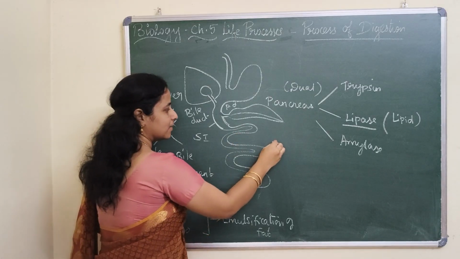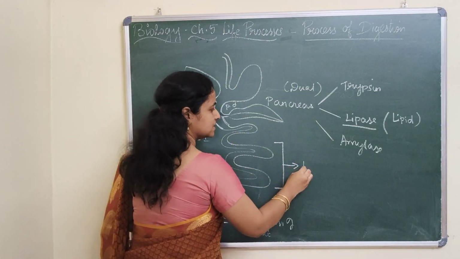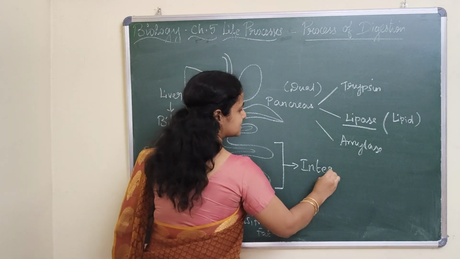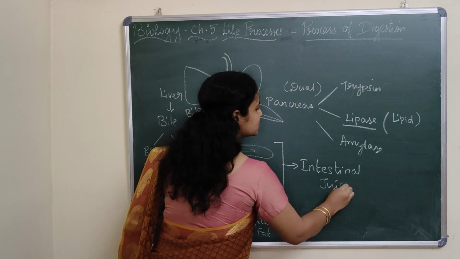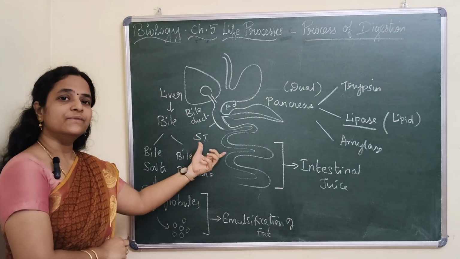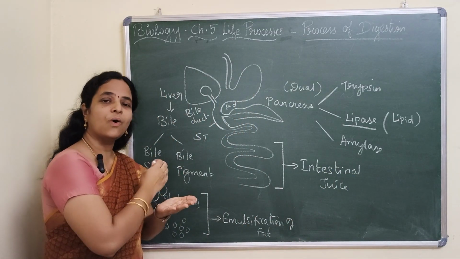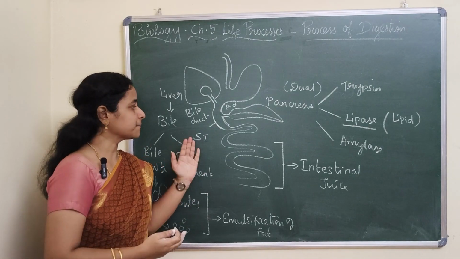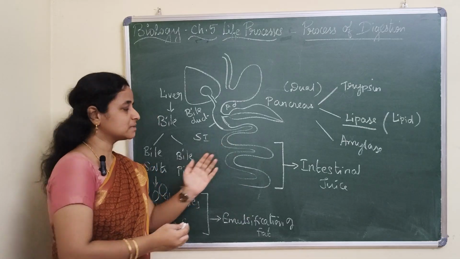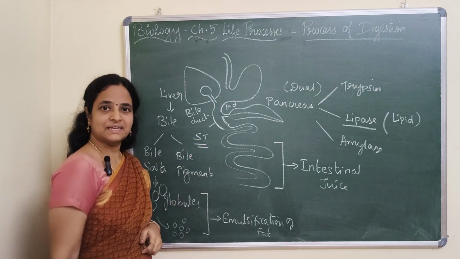We also have intestinal juices secreted in the small intestine, which finally break down all the complex substances into simpler ones. That is why complete digestion takes place in the small intestine.